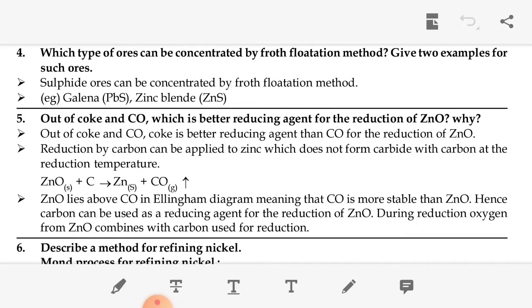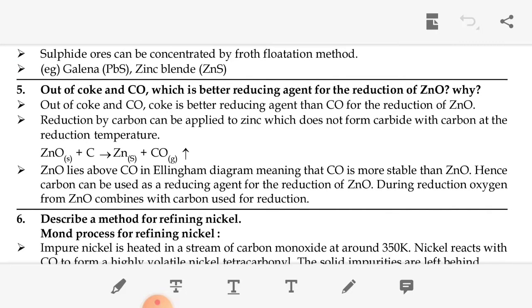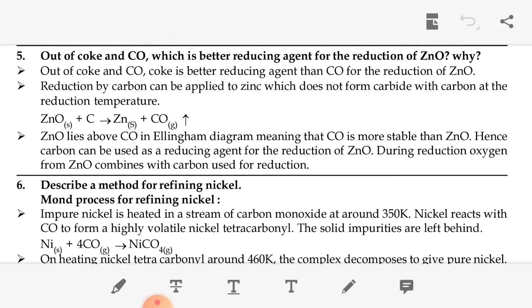Then the fifth question: out of coke and CO, which is a better reducing agent for the reduction of zinc oxide, the formula ZnO? Why? Coke is a better reducing agent than CO for the reduction of ZnO. Reduction by carbon can be applied to zinc, which does not form a carbide with carbon at the reduction temperature. That is, zinc oxide plus carbon gives zinc plus carbon monoxide. In the Ellingham diagram, the ZnO line lies above the CO line, meaning CO is more stable than ZnO. So carbon can be used as a reducing agent for the reduction of zinc oxide.